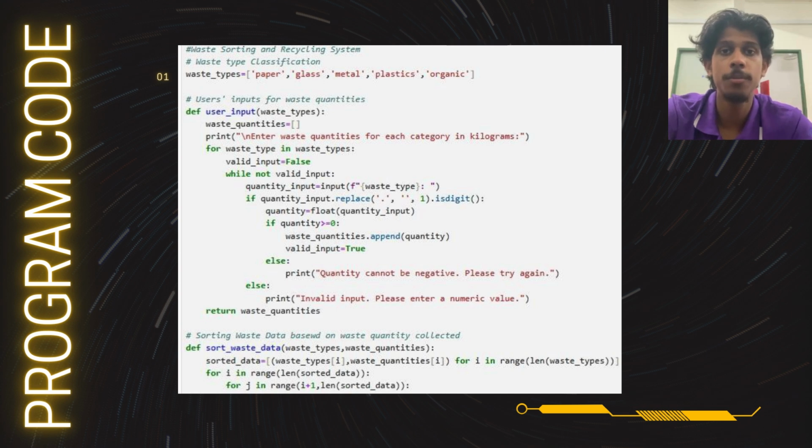For the program code, the code starts by defining the types of waste categories, which are paper, glass, organic, metal, and plastic waste. The user input function is the first interaction with the user, where they are prompted to enter the quantities for each waste type in kilograms.